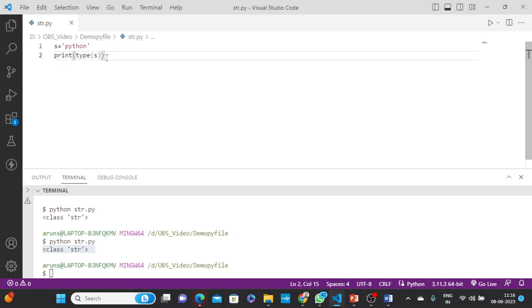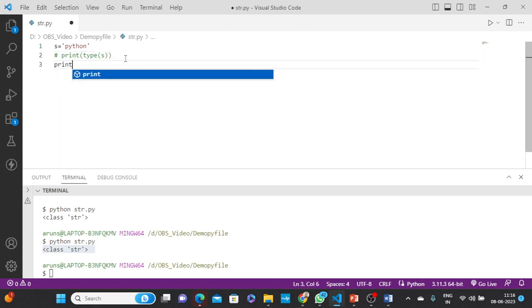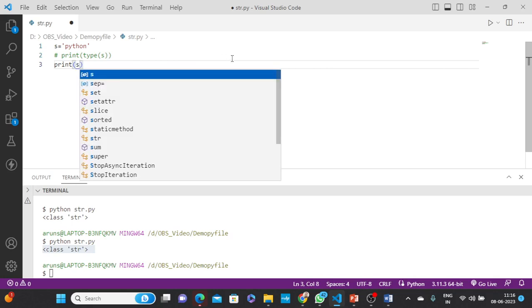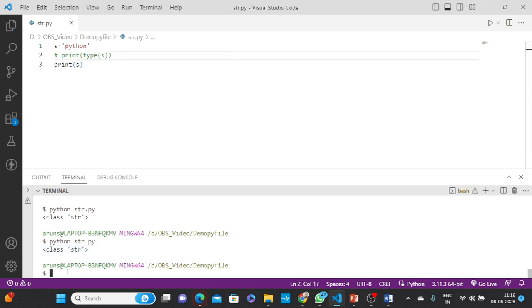Now I print this data. You can see here, printing s, then the whole data is printed. But I want to print only t. How to print it?